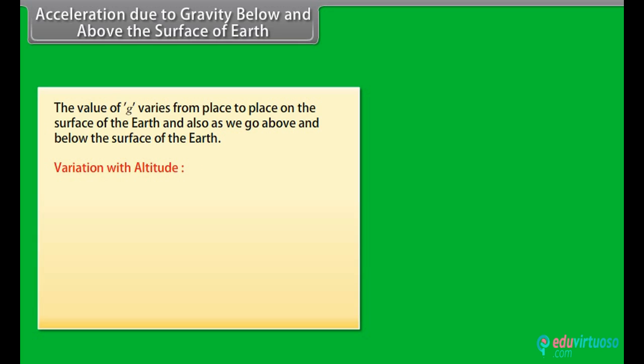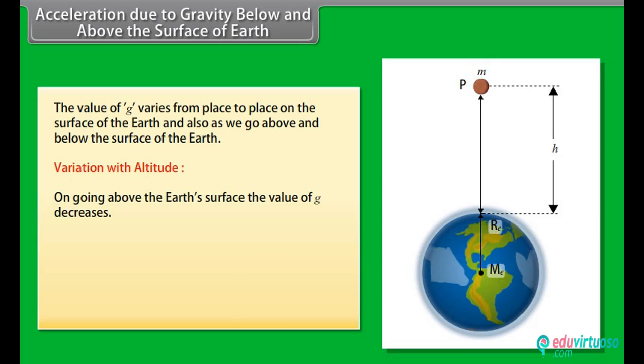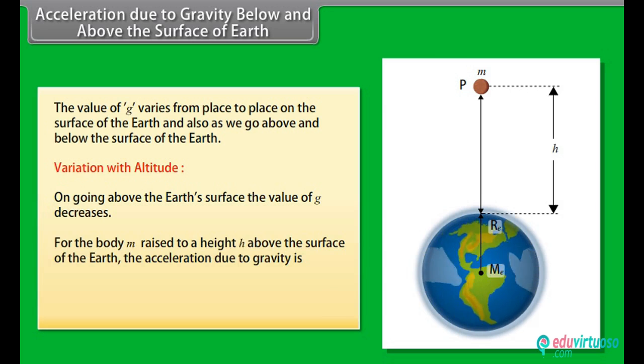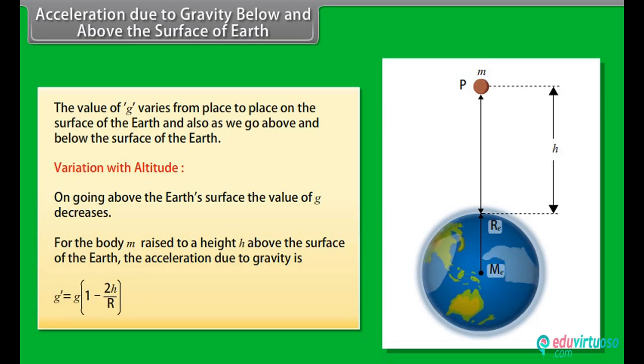Variation with altitude. On going above the earth's surface, the value of g decreases. For the body m raised to a height h above the surface of the earth, the acceleration due to gravity is given by g dash is equal to g multiplied by 1 minus 2h upon R.